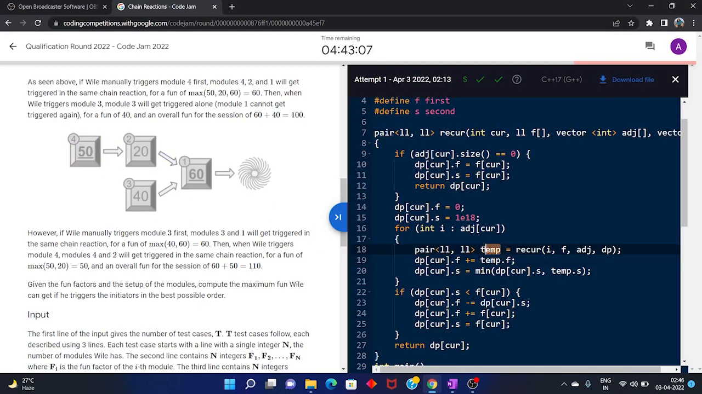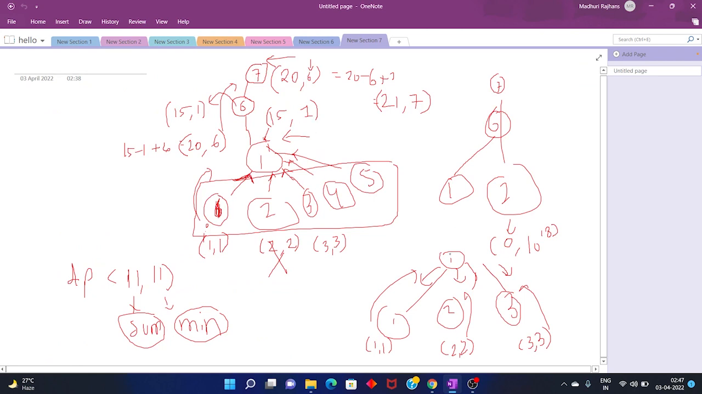So I will get that in the temp, and this node's dp value is dp of cur, right? So dp of cur dot sum, I will add this sum variable in it, and I will also update the minimum. That is why I initialized the current dp value to 10 raised to 18. After this I will get the minimum value here, which in this case was 1, and the sum will be 1 plus 2 plus 3, which is 6, and the minimum value will be 1.